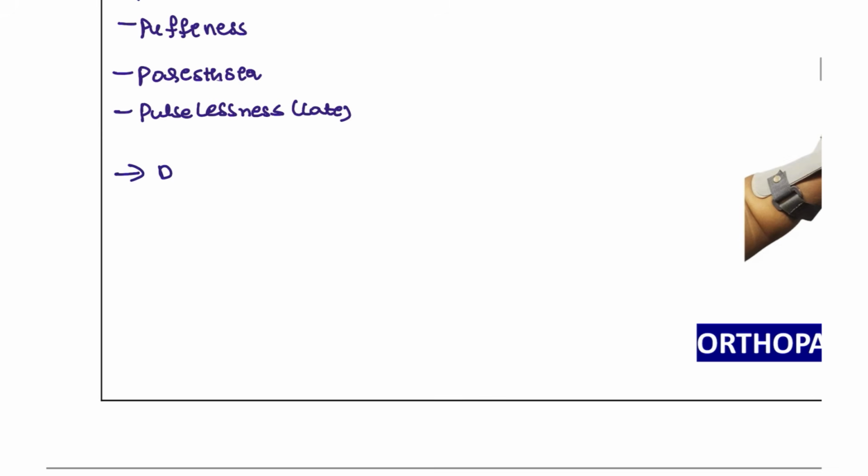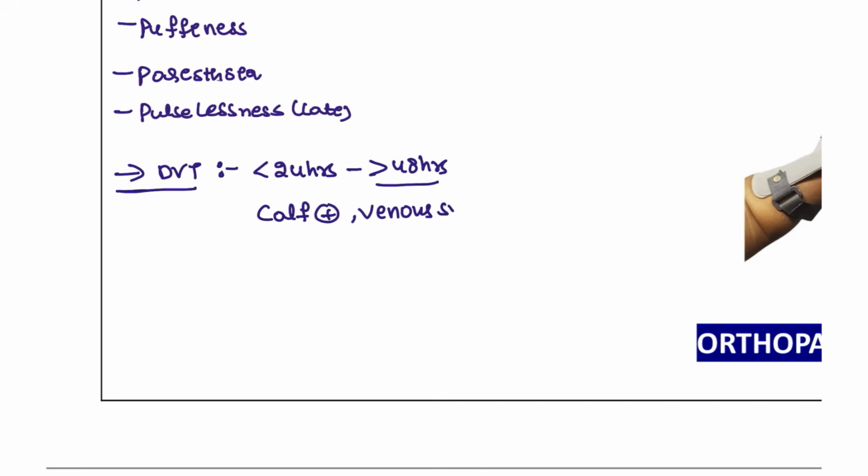Another one, we have the DVT, and DVT is rarely seen. It can be seen in less than 24 hours, or it can be presented more than 48 hours later. Okay, it can be presented more than 48 hours also. Mostly it will be seen in the calf region, and the venous system is involved. And what is the treatment of choice for this patient? Alteplase. Okay, alteplase can be given to dislodge this thrombus. That is the treatment given for patients with this condition.